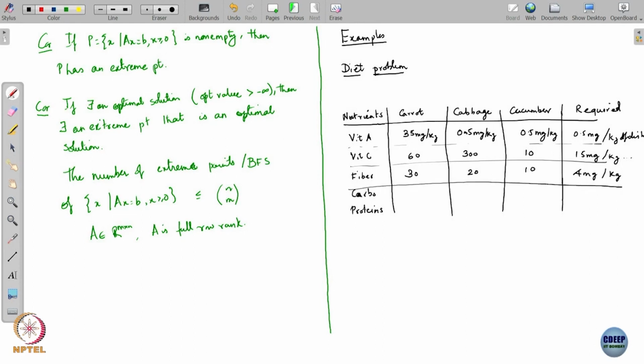So the question to the school is, well, this is what the ministry mandates: the children should be fed at least 0.5 milligrams per kg of vitamin A, 15 milligrams of vitamin C per kg, and 4 milligrams of fiber per kg. And you have these three ingredients on offer, which are carrot, cabbage, and cucumber. What you need to do is decide what the fractions of all of these should be in order to meet these requirements. Now, what is the objective?